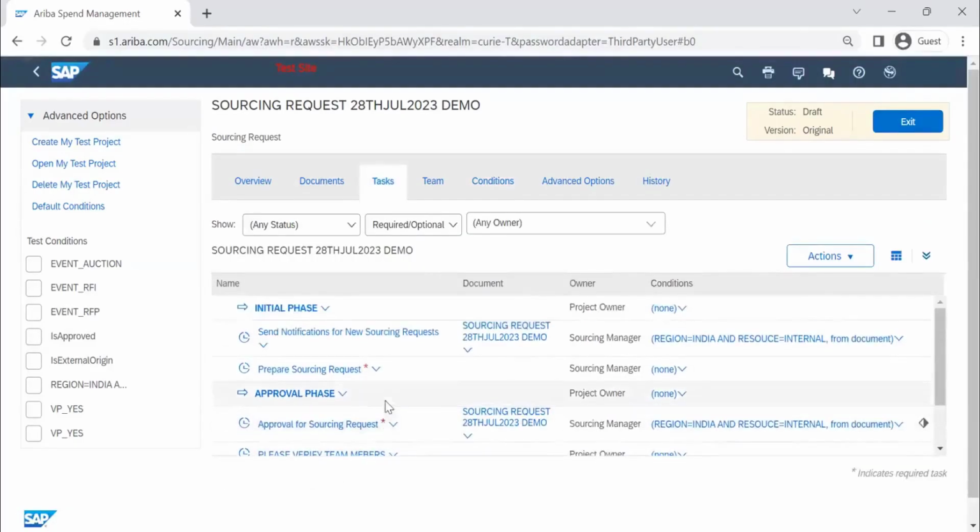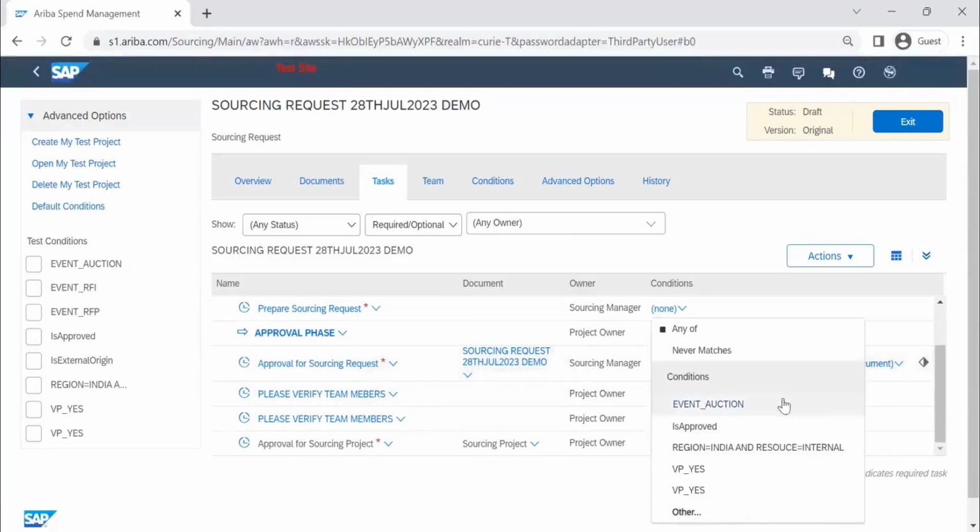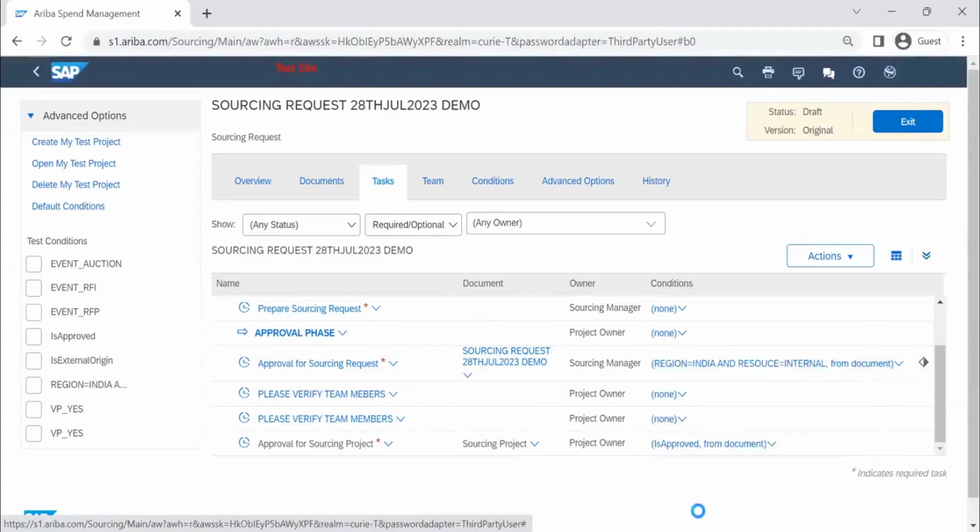So I will say, please verify team member. Now it is going to prepare approval for the sourcing request. I want this condition to be satisfied only when I select it here. The approval for the sourcing request is required if the amount is more than 50,000. So select source.